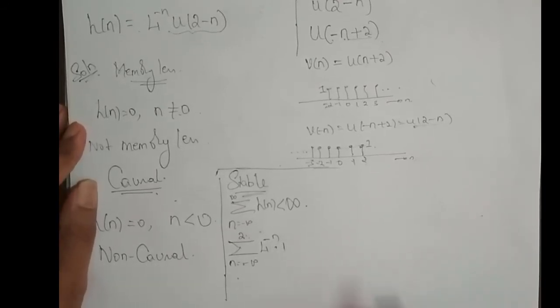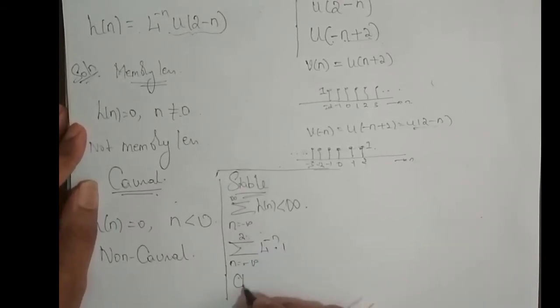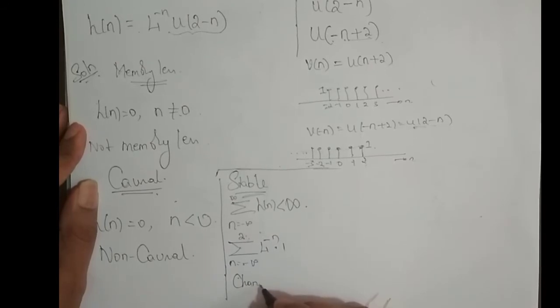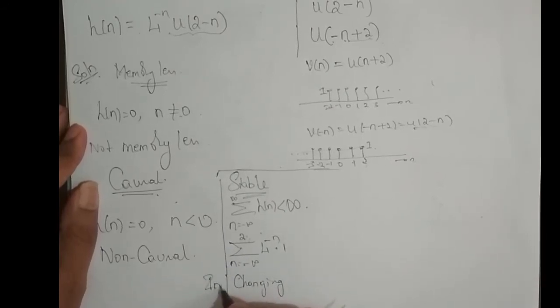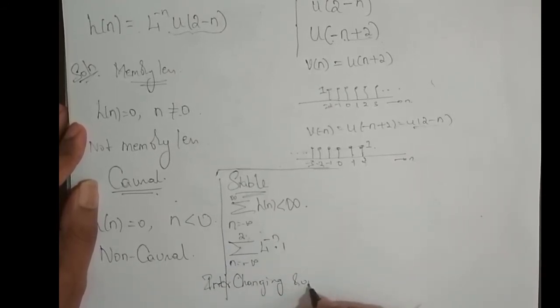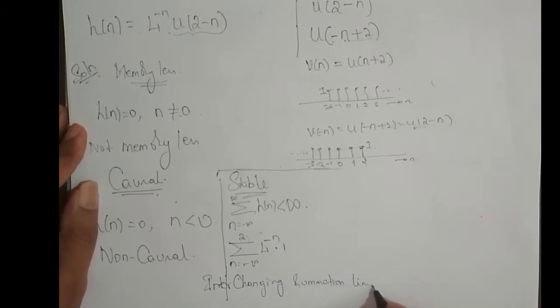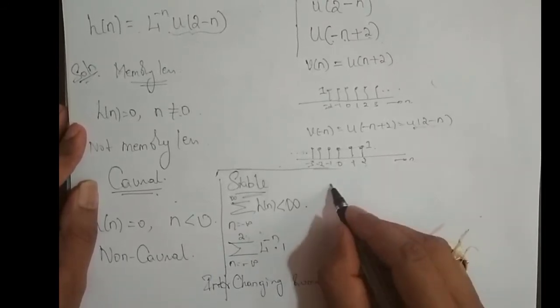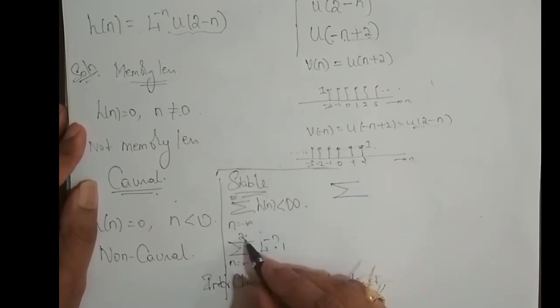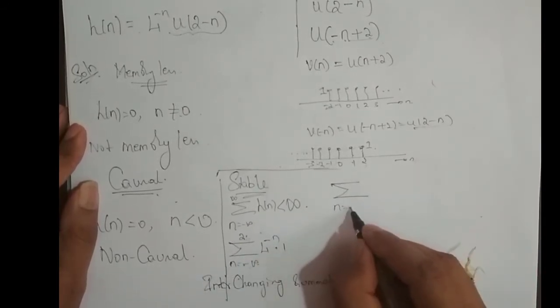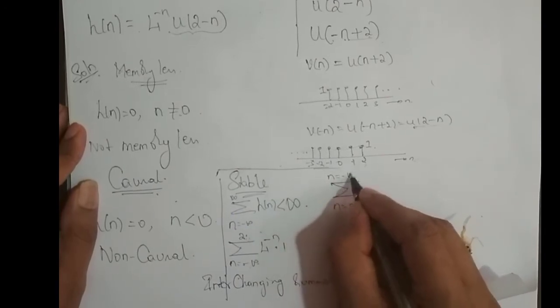Now I can interchange the summation limit. So I have minus infinity to 2, but I'll write it from 2 to n equal to minus infinity.